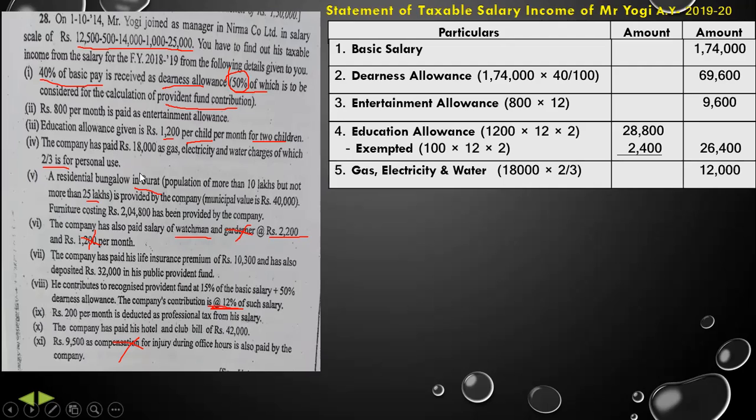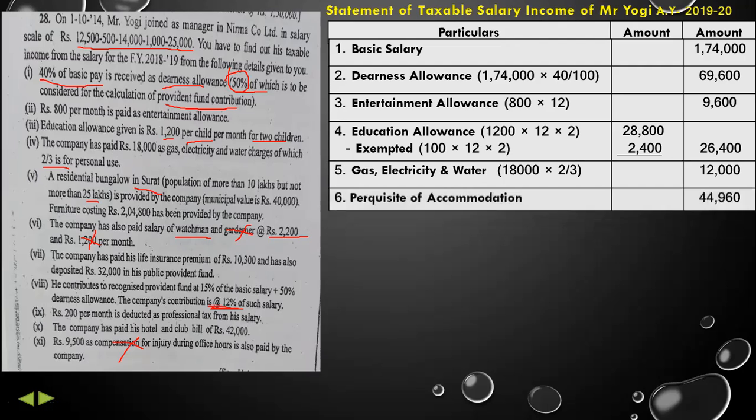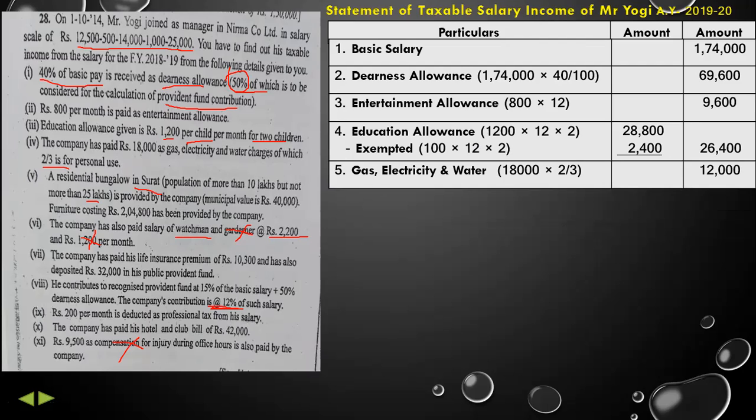Then gas, electricity and water charges. Only two-third part is for personal use. So we will do 18,000 into 2 by 3, that is 12,000. That amount is taxable for us.